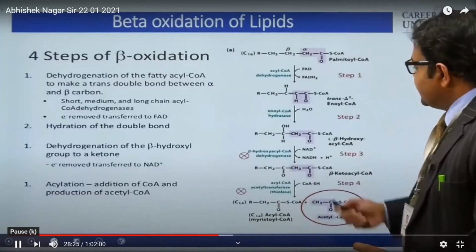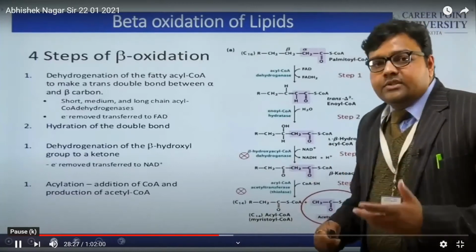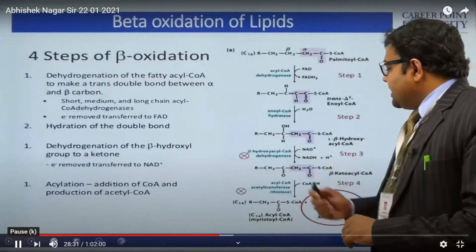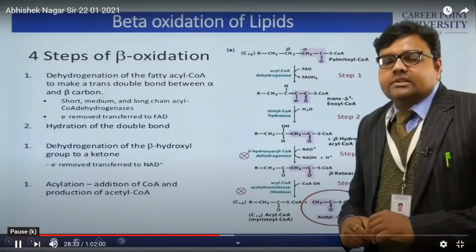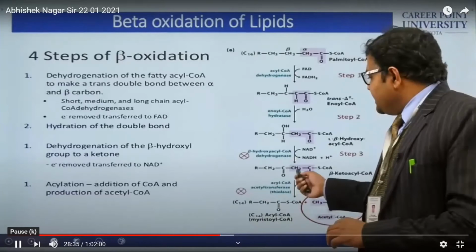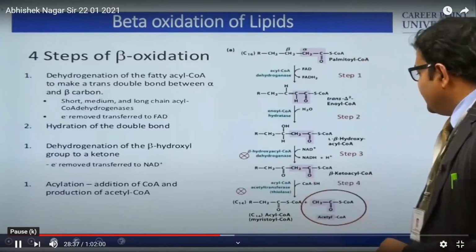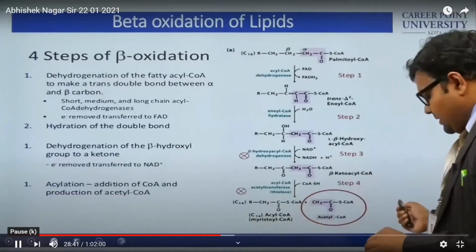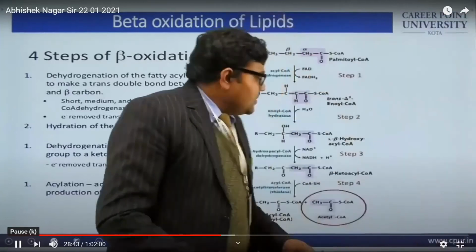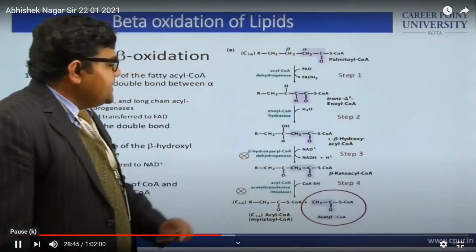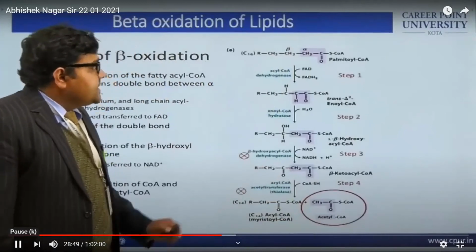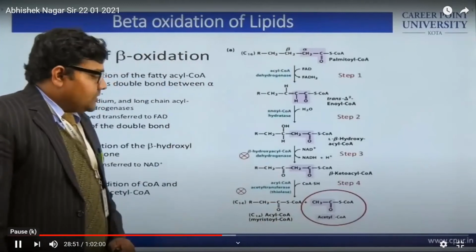This is again going to dehydrogenate, and again the formation of a double bond is there, but this time it is oxidized, and here C double bond O is there. Now this structure is known as beta keto acyl CoA. Right. So this is the beta oxidation of lipid.